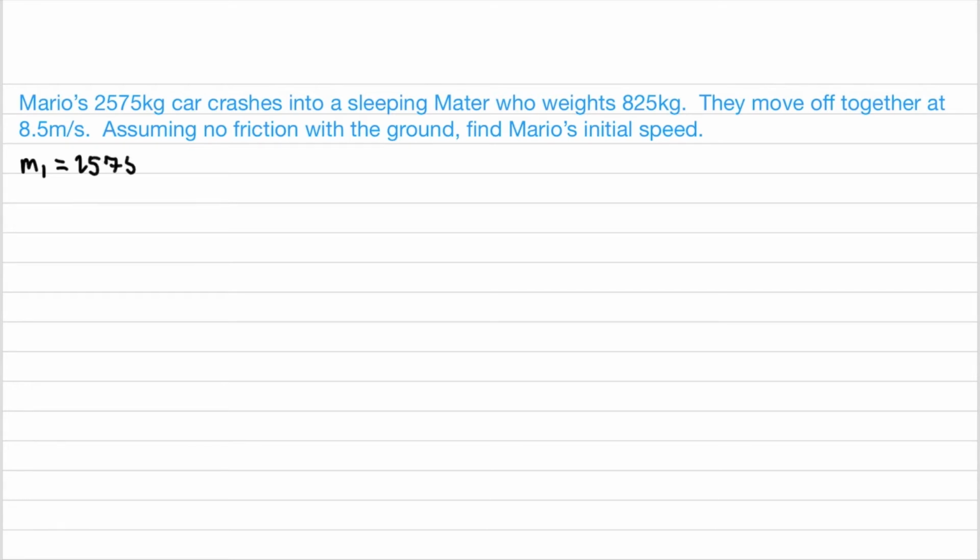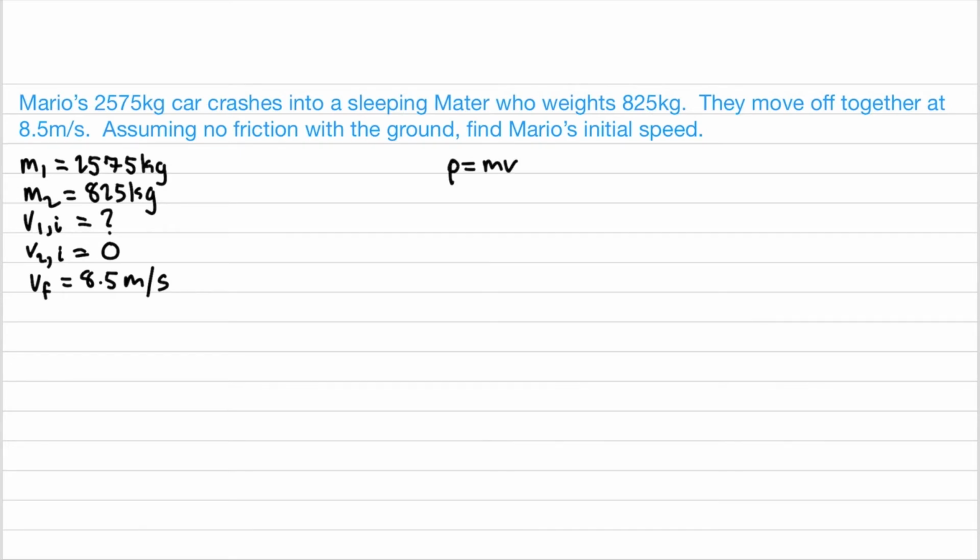Mario's car weight is going to be m1, and Mater's car weight is going to be m2. Like we said, since this is an inelastic collision, kinetic energy will not be conserved. Velocity 1 initial is Mario's initial velocity, which is what we're trying to find, so we're going to label that with a question mark for now. Velocity 2 initial is Mater's velocity, and since he's at rest, that's 0. And we know that they move off together at 8.5 meters per second, so that is both of their final velocities.